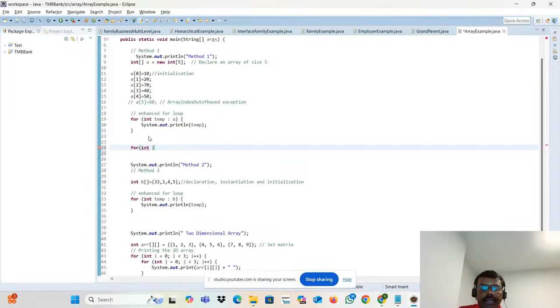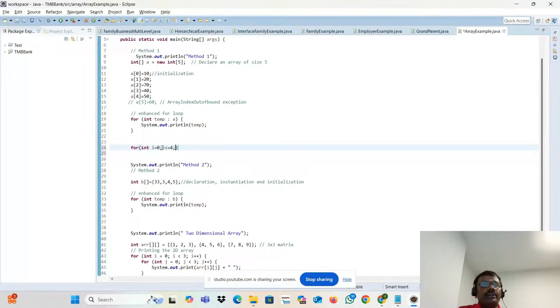Integer i is equal to 0. Why do I have to put i is equal to 0? Because I have to start from the 0th position onwards. Then till what level? Till 4, so i less than or equal to 4.